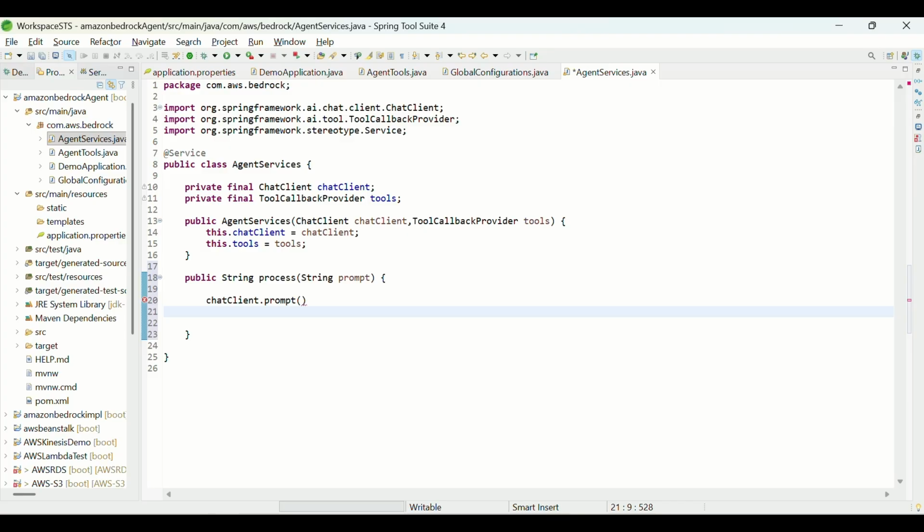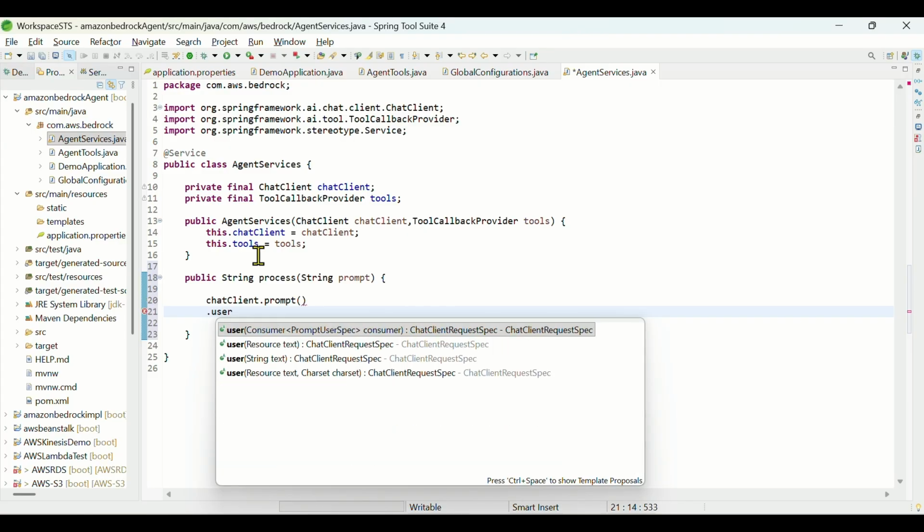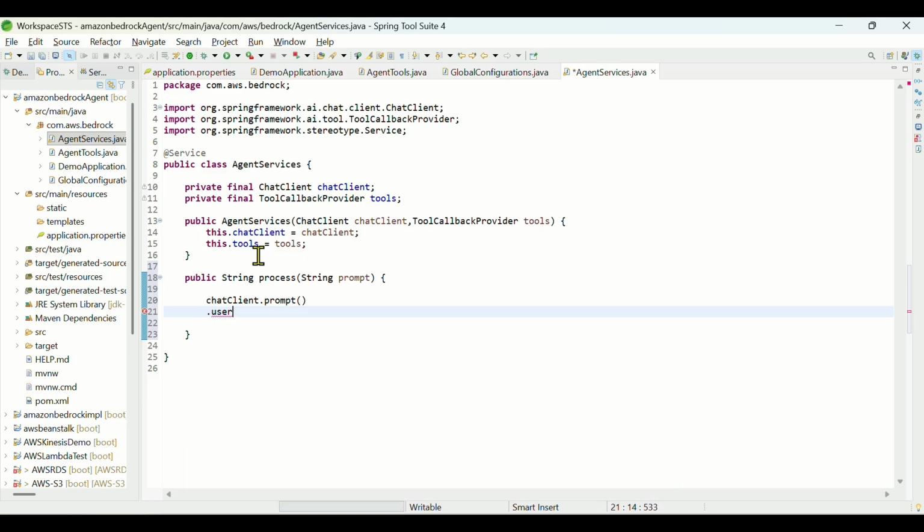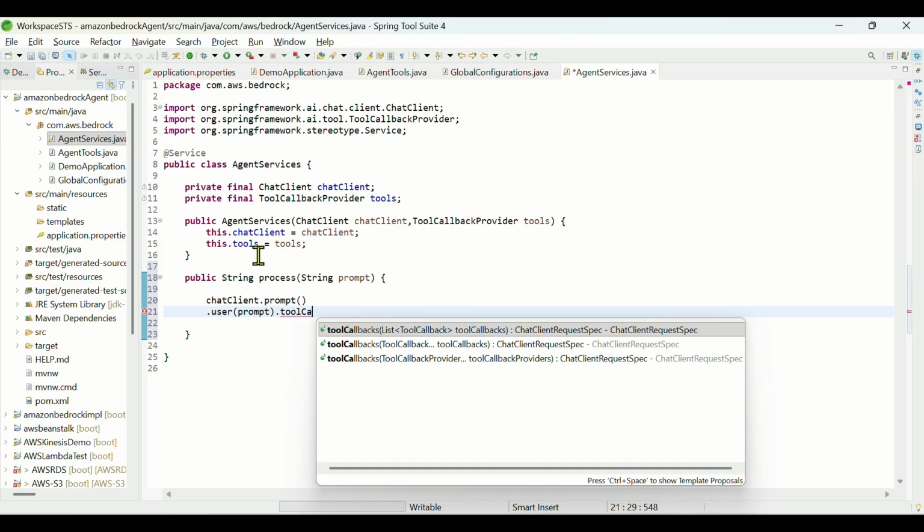Dot user will always take the chat client request specs, and user will always take what prompt we want to give. After giving the prompt, it will check in the tool callbacks.